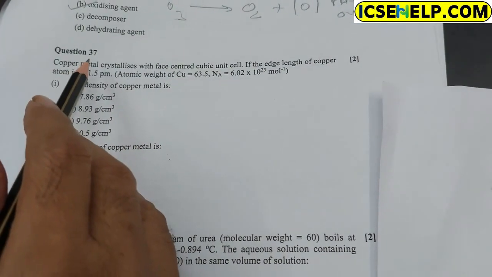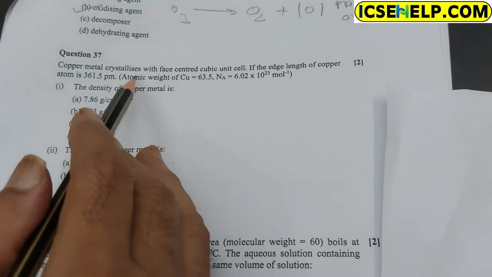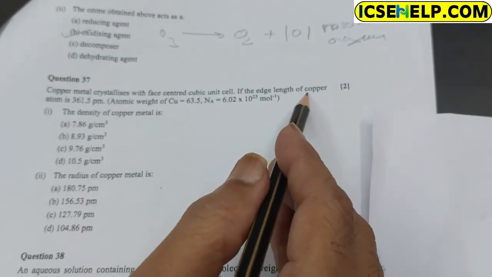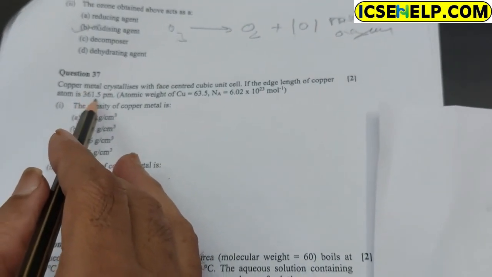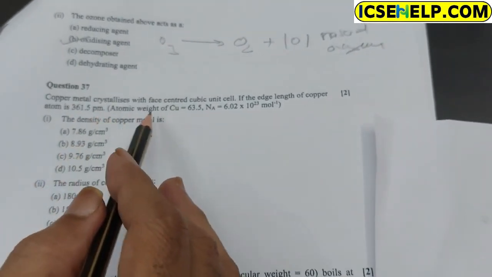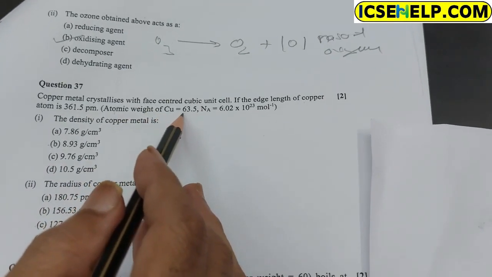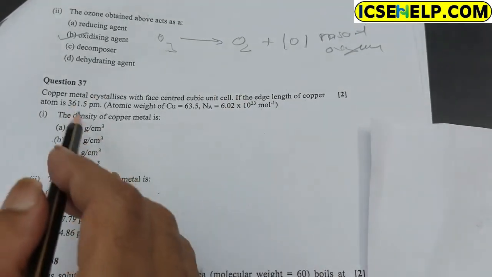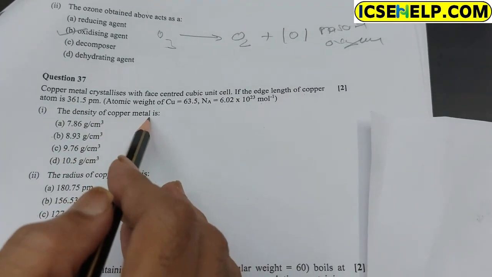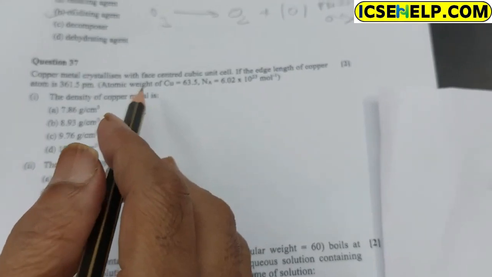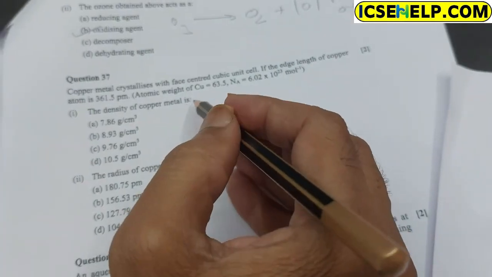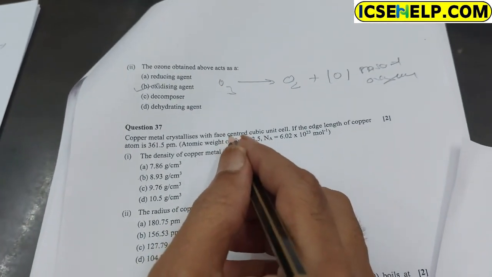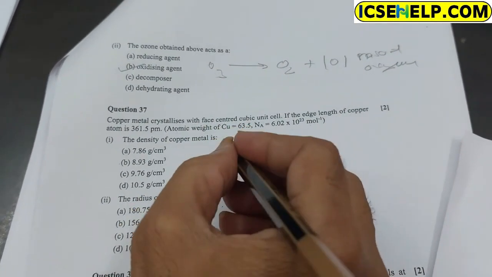In question 37, copper metal crystallizes with an FCC unit cell. The edge length of copper is 361.5 picometer, the atomic mass of copper is given, and the Avogadro number is also given. What is the density of copper metal? It is a very easy question because you have applied this formula many times. To find the density, first find the number of atoms in FCC.